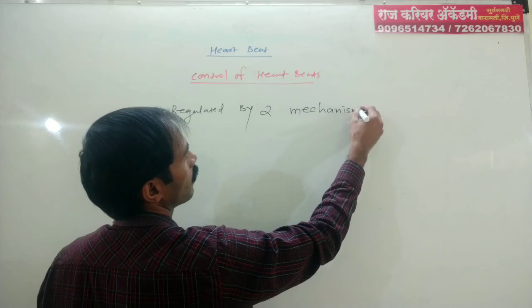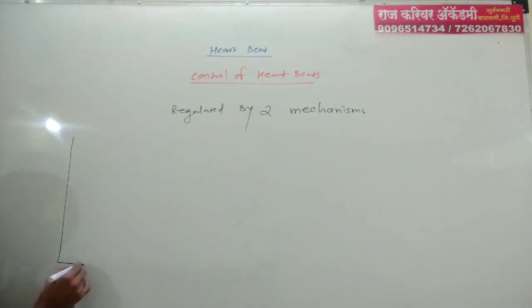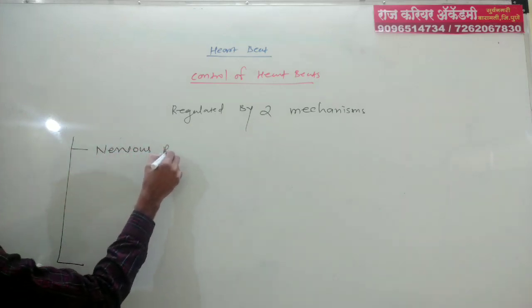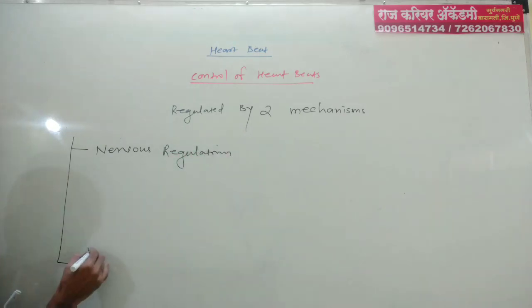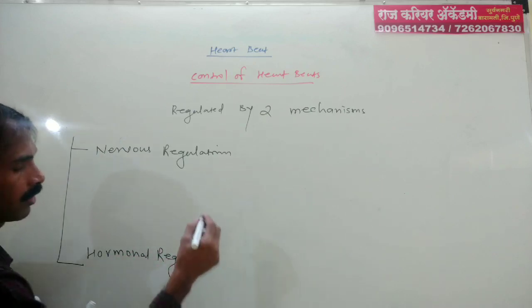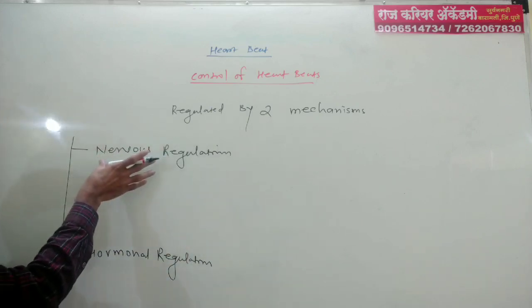Which are the two mechanisms? First is nervous regulation, and second is hormonal regulation. The rate of heartbeat is controlled by a nervous mechanism.